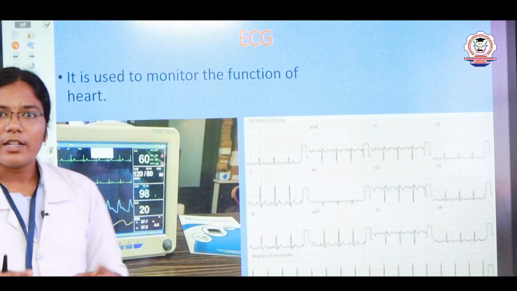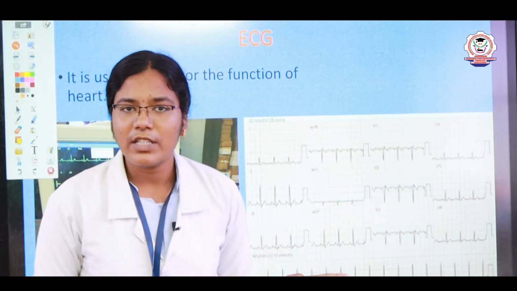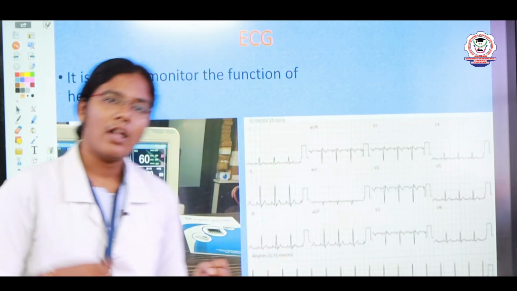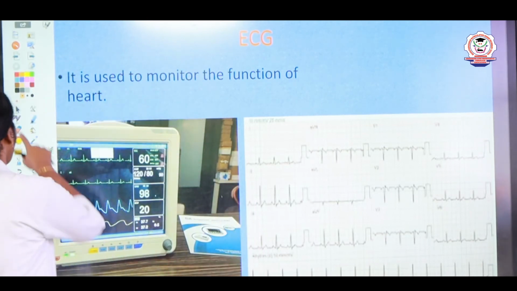Now I hope you understand what an ECG is and what its function is. What is the function of ECG? It is used to monitor the heartbeat, that means the functioning of the heart.